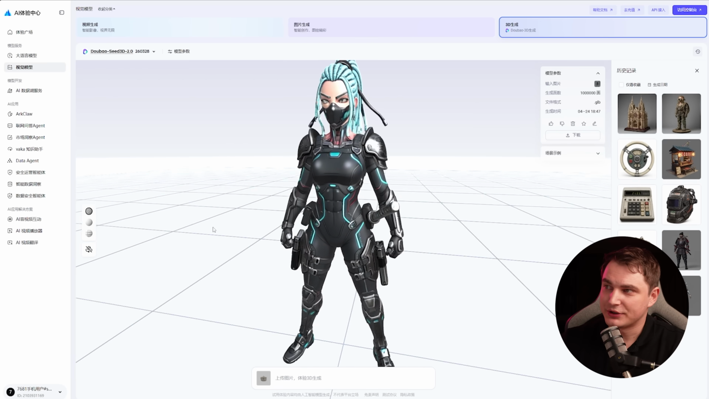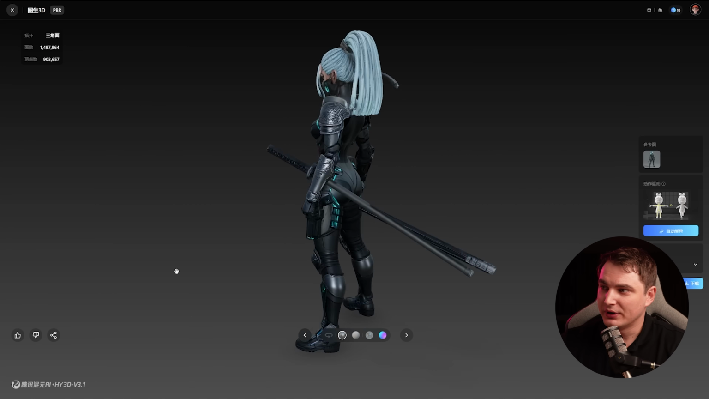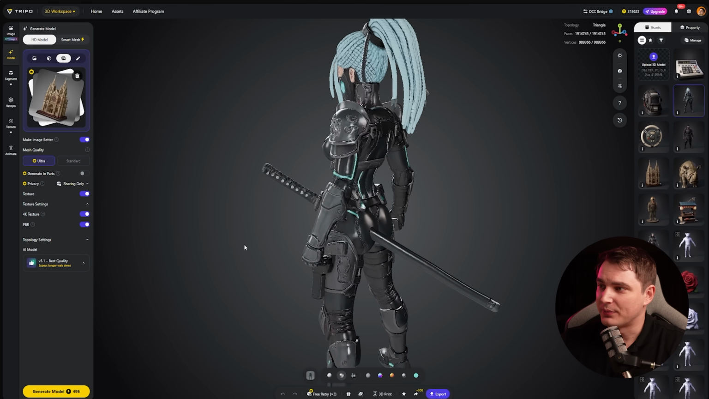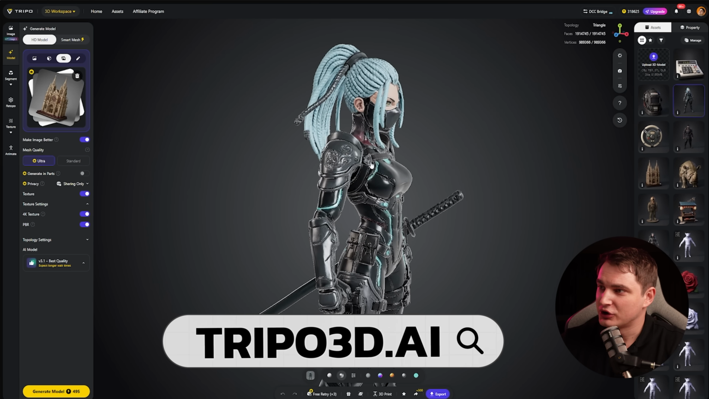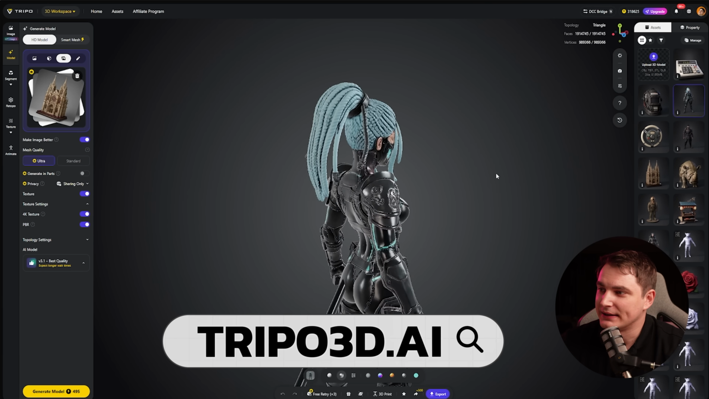Let's take a look at texture. Here is Seed and here is Hunyuan. To be honest, I don't get it. It looks like Hunyuan is better. And here we have Tripo. Okay, and Tripo is a bit too shiny, but it should be shiny, right? I think it's definitely the cleanest so far.